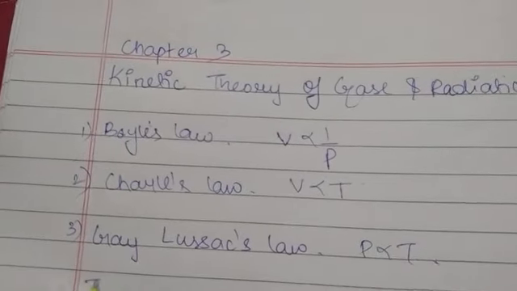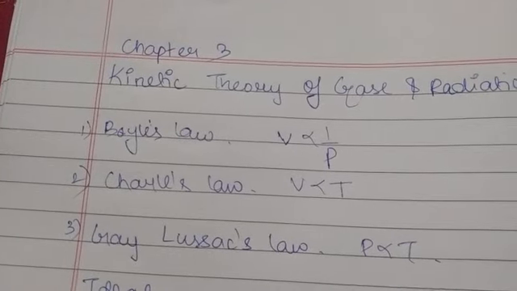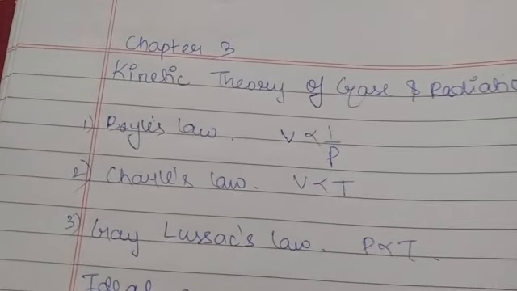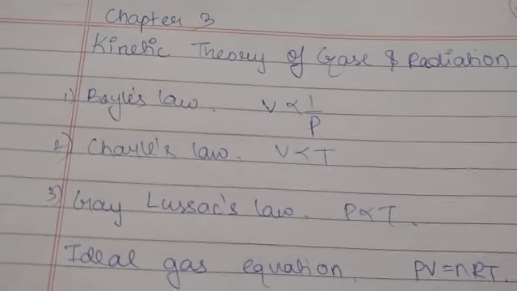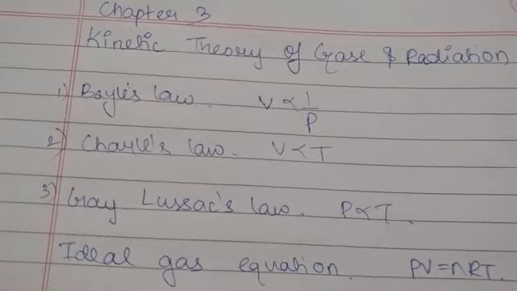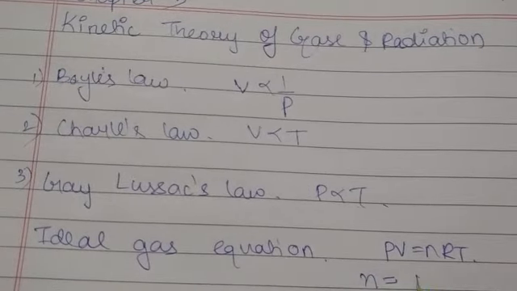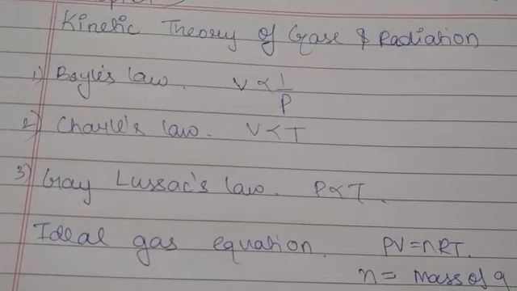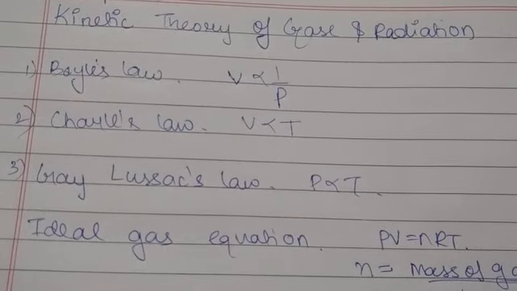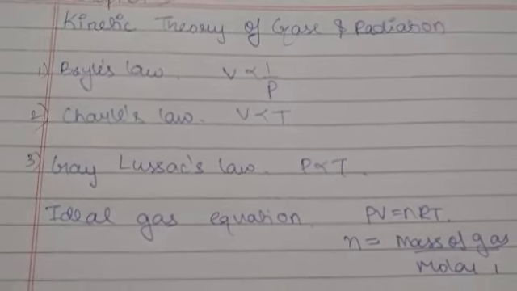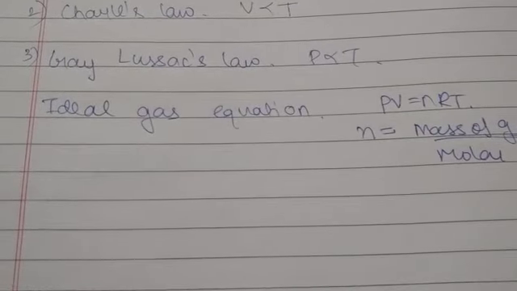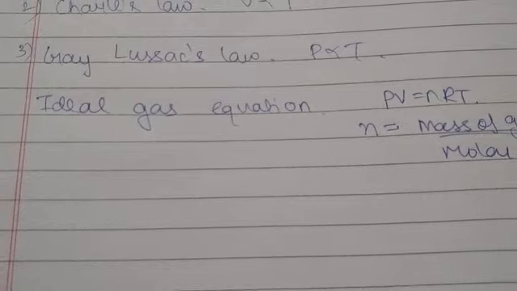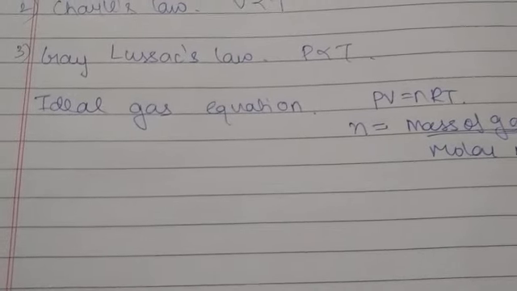Then one more thing is your ideal gas equation. According to your ideal gas equation, it can be stated like PV is equal to nRT, where n is the number of moles, that is mass of gas upon the molar mass. So any gas which follows the ideal gas equation can be called an ideal gas. Also, in an ideal gas the intermolecular interactions are absent.